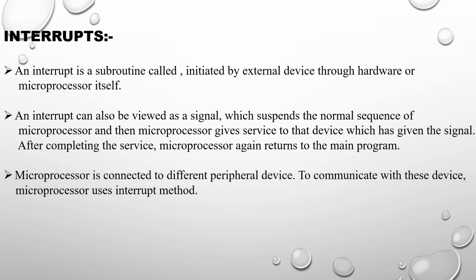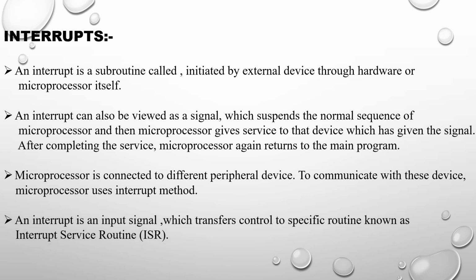Microprocessor is connected to different peripherals. To communicate with these devices, microprocessors use the interrupt method. This we have already discussed. An interrupt is an input signal which transfers the control to a specific routine known as the interrupt service routine. Now, what is ISR? Interrupt service routine is also called a subroutine program. Now, what is a subroutine program? When the main program is on and you stop the main program and go to some other work, that becomes your subroutine program. After executing the ISR, again the control comes to the main program.